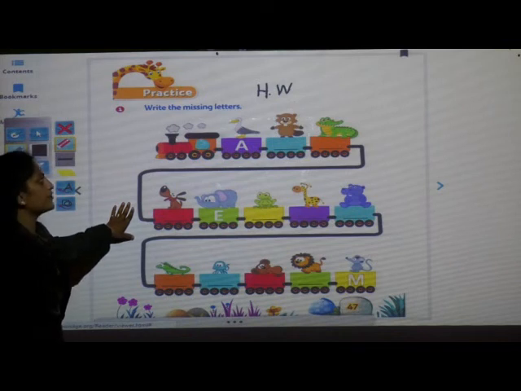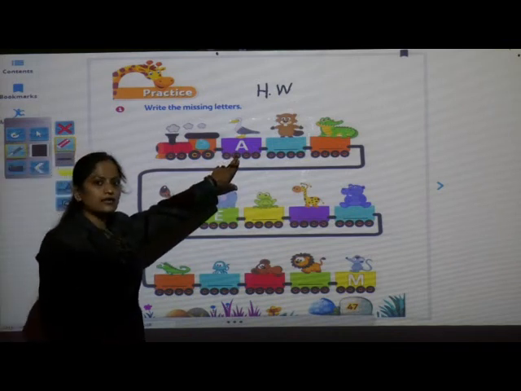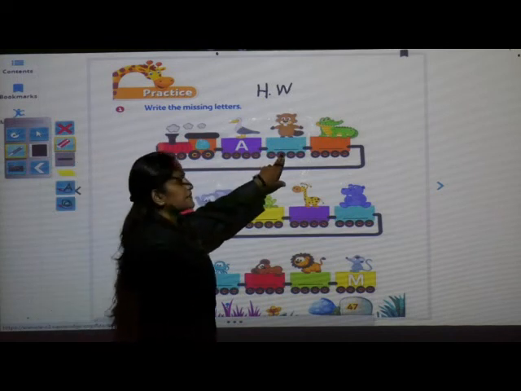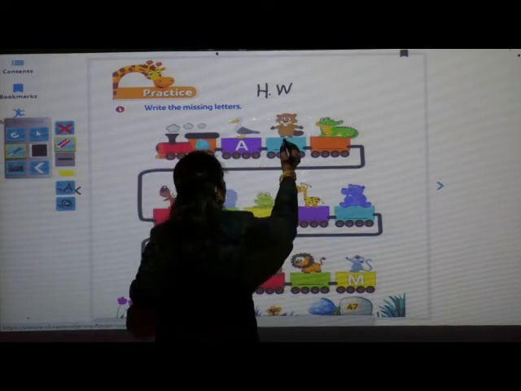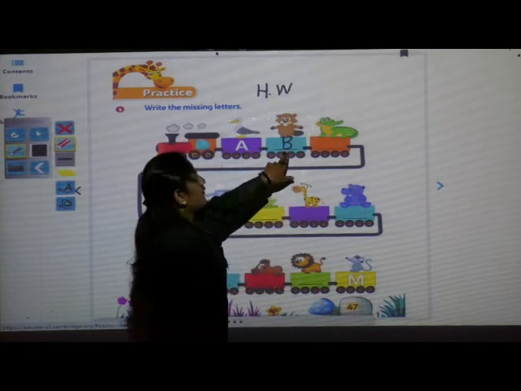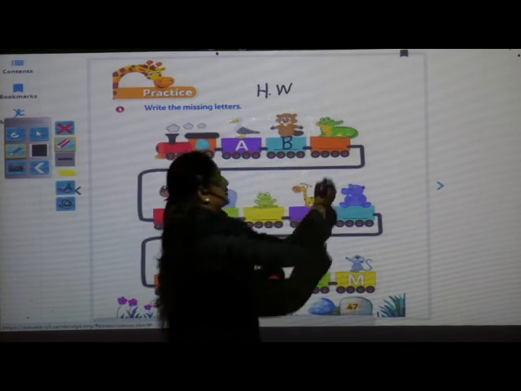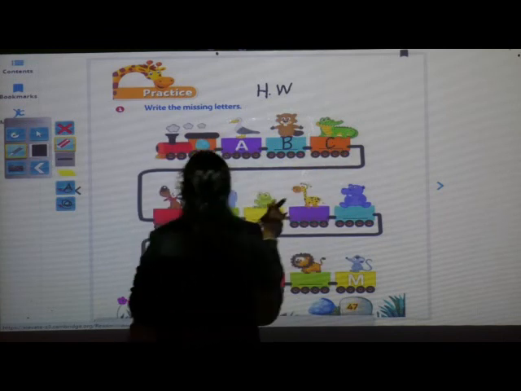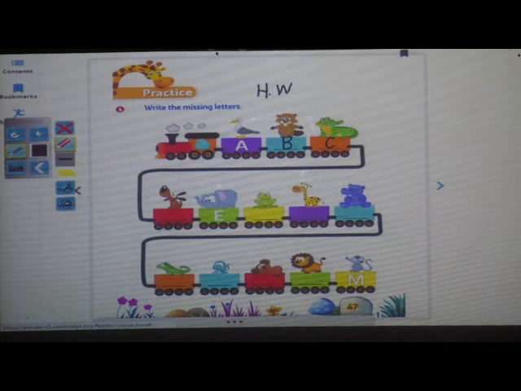One example I will show you. This is letter A. So which letter is missing here? Yes, children. Which letter will come after A? Very good. Letter B. After letter B, which letter will come? Letter C. Very good. In this way, you have to complete this page at home. This is your homework. Okay?